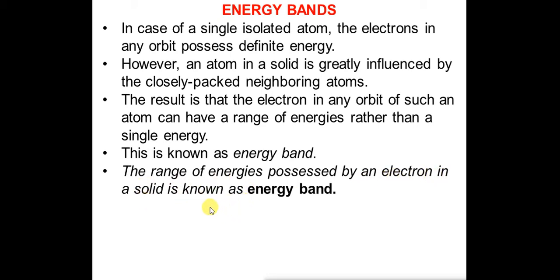This is a very important definition. Previously it had only a single definite energy, but now, as the electron in an atom is influenced by the neighboring atoms, it will have a range of energies. The energy level will vary, all the variations will form a range, and this range of energies possessed by an electron in a solid is known as an energy band.